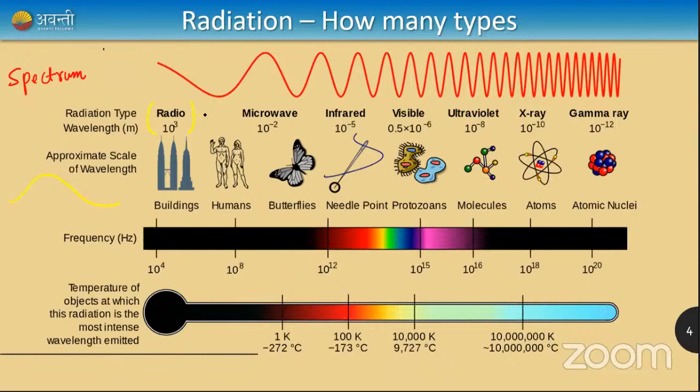Next, after radio waves, if I reduce the wavelength, if you notice here, the radio waves are very large. Now I'm reducing the wavelength. When I reduce the wavelength, I get something called microwaves. Microwaves are electromagnetic radiation which have a wavelength of about a centimeter. If the wavelength is as small as a centimeter, then they are called microwaves.